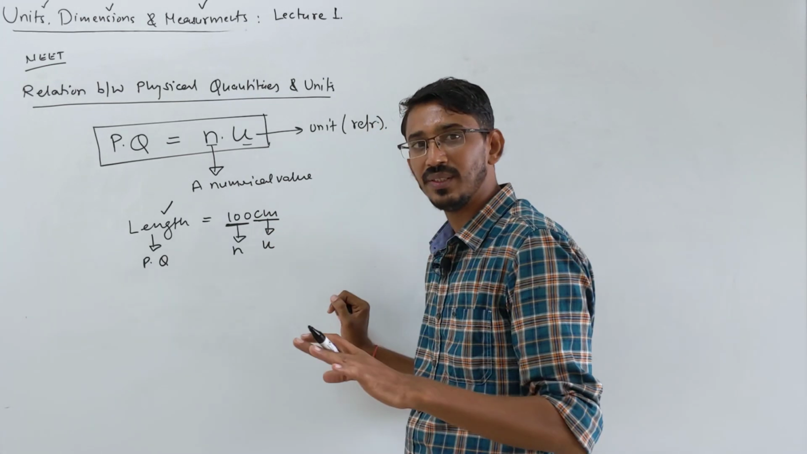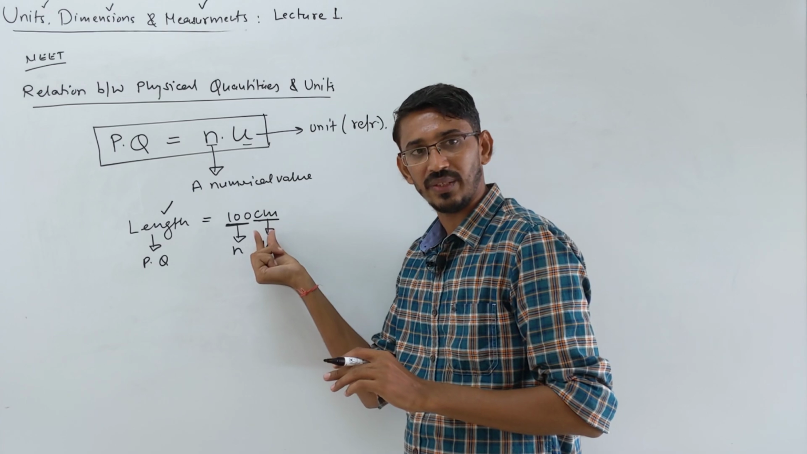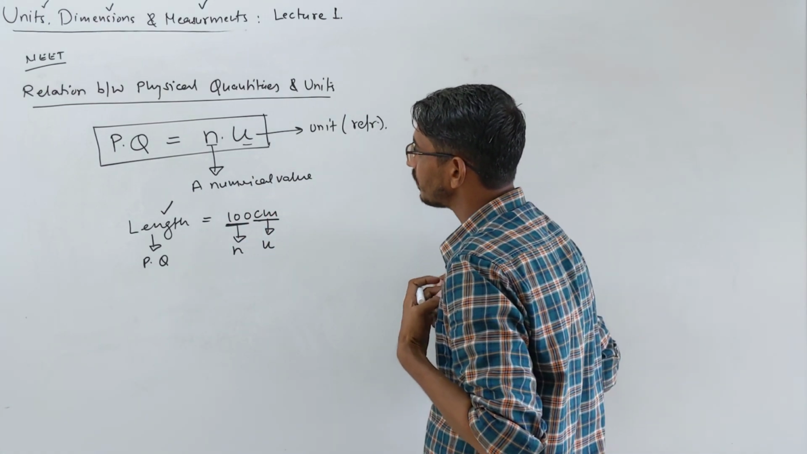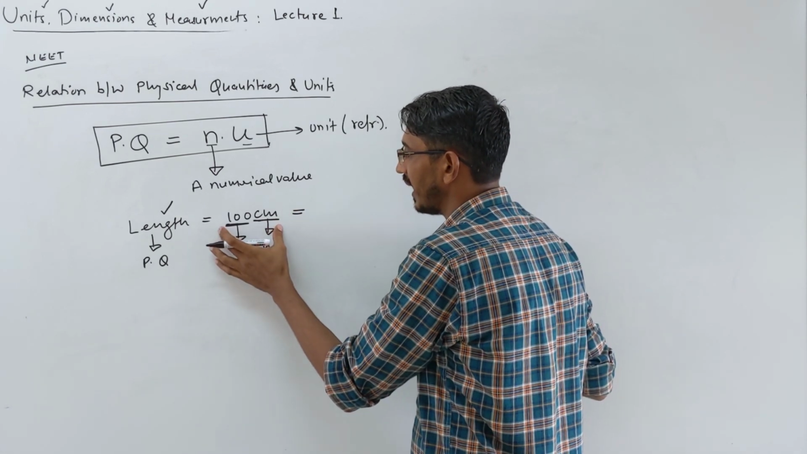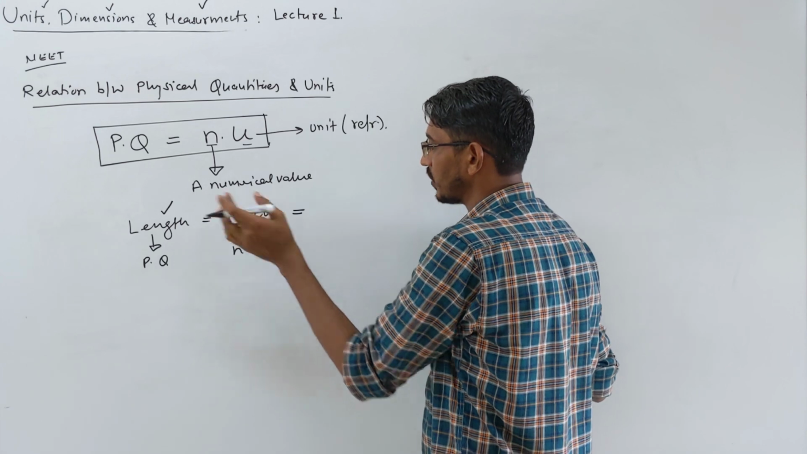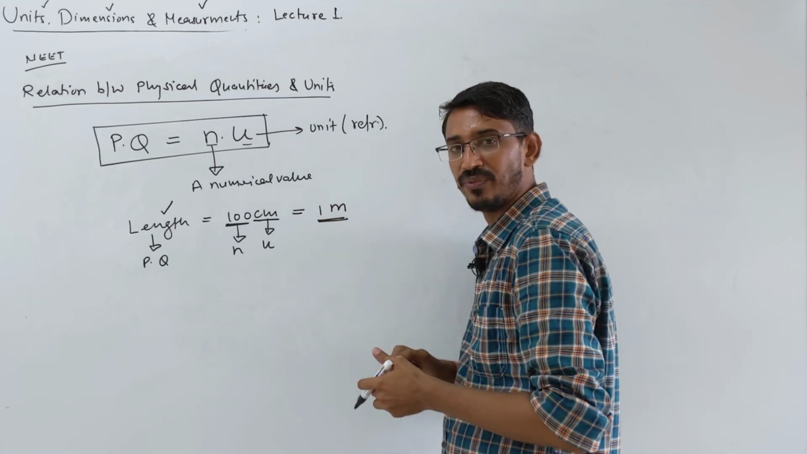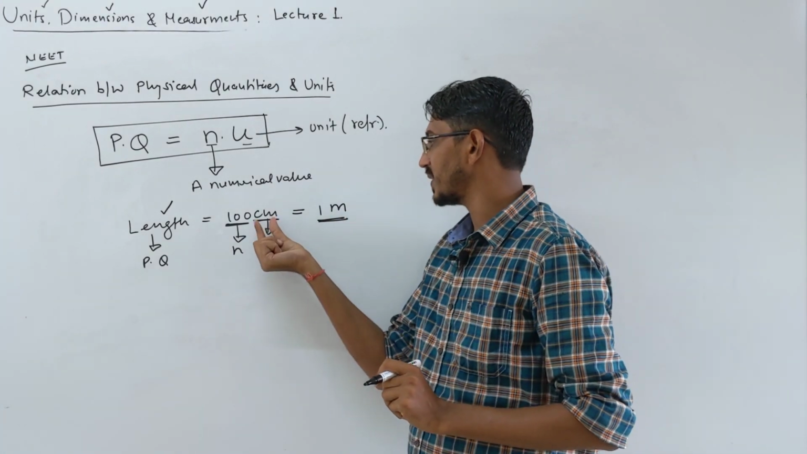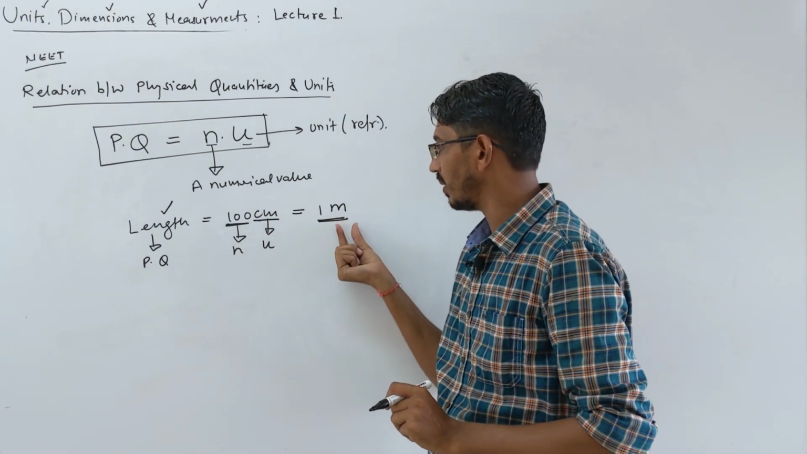We need a number, how much is that value, and what is the unit of that. So both things we need. Now what is important here? Suppose this is the length of the board, 100 centimeter, I can also write it as 1 meter. It doesn't make any difference, right? Because I just changed the system of units. This was CGS, I wrote here in SI system. 100 centimeter is also equal to 1 meter.